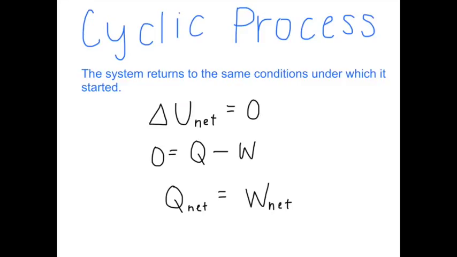A process where a system returns to the exact same conditions under which it started is known as a cyclic process. This means that the net change in energy, or delta U net, will equal 0. And then we know that delta U equals Q minus W, so we'll plug this in over here, we'll make that equal to 0. And now if we add W to both sides, we get that the Q net must equal W net. In other words, the same amount of energy that's added to the system is lost as work. That's what makes the process cyclic. So now we're going to practice the first law of thermodynamics.